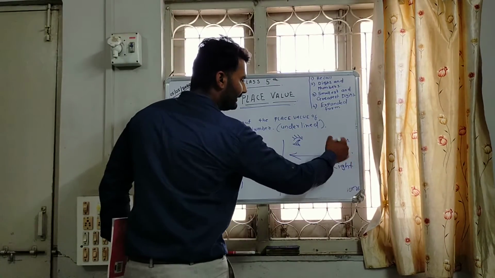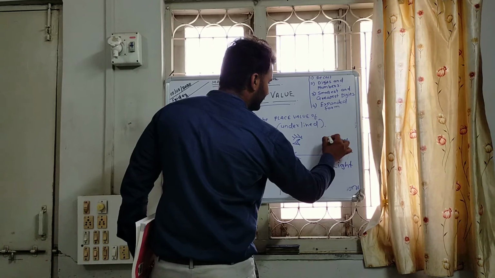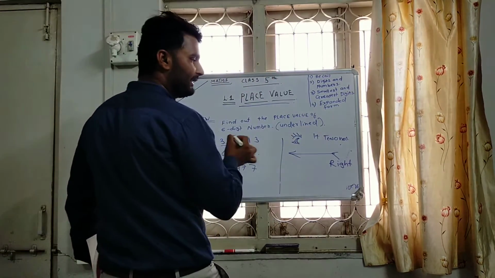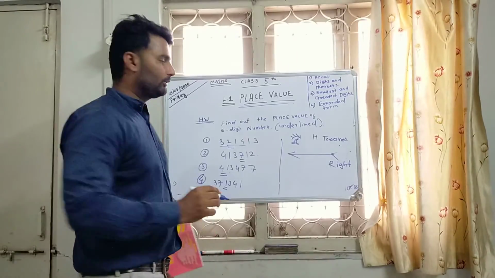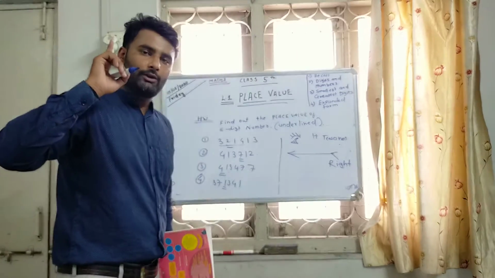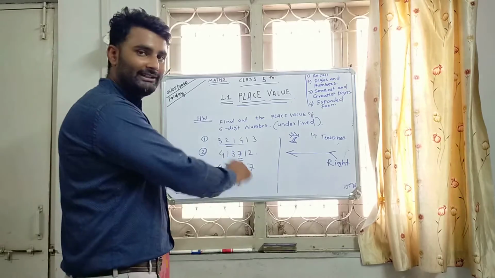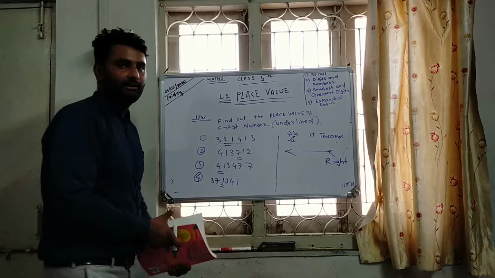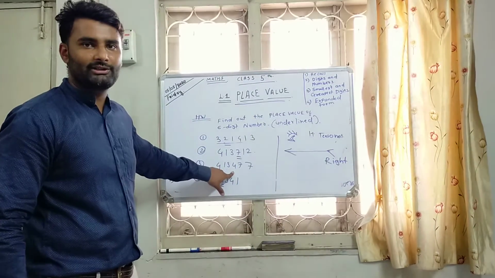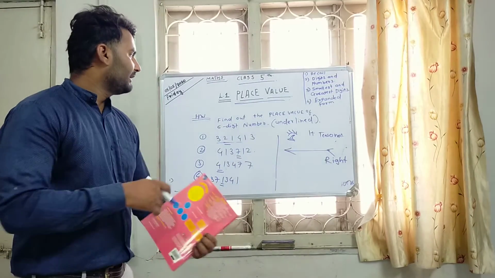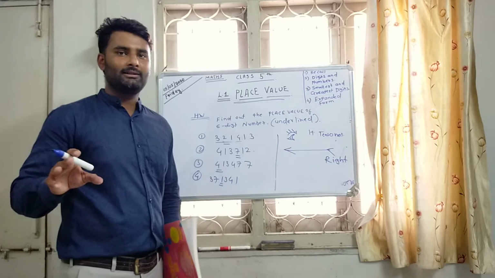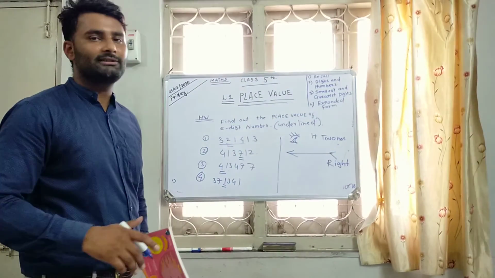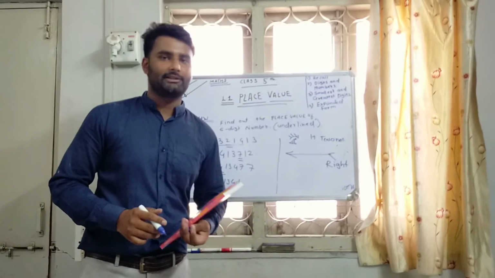That means at the extreme right, then tens, hundreds, we go in this manner, not this manner. If you go in the other manner, you will get confused. So go in this manner and find the answers of these questions, and after that we will learn the simplification of numbers, and other topics we will discuss in another lecture. Thank you.